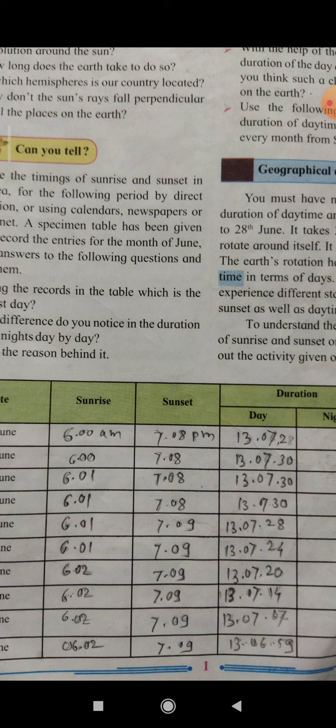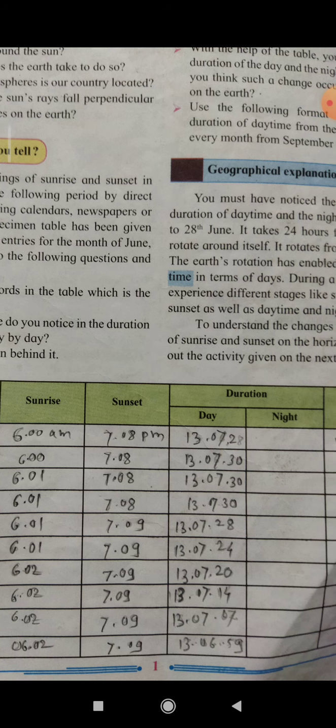This way, night time is increasing, the night duration is increasing. And this is the reason that in winter we face the sun not more. Night time is more, and that's why heat is not more in the winter season. Why?